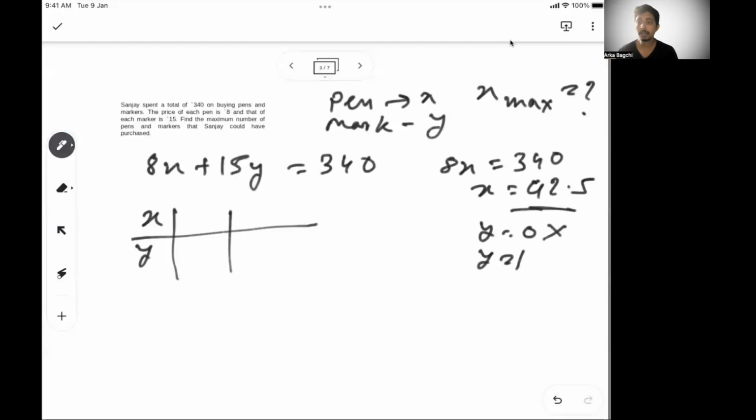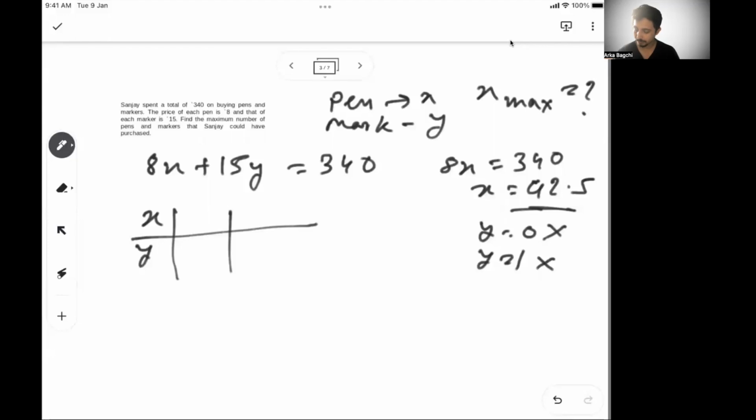I'm just thinking, and if you can find out the answer, it's perfectly fine. So I have to maximize x, so I have to minimize y. If y equal to 1, 15y becomes 15, and 340 minus 15 becomes an odd number, and 8x, any number you multiply with 8, has to be an even number. So obviously y cannot be 1 as well.